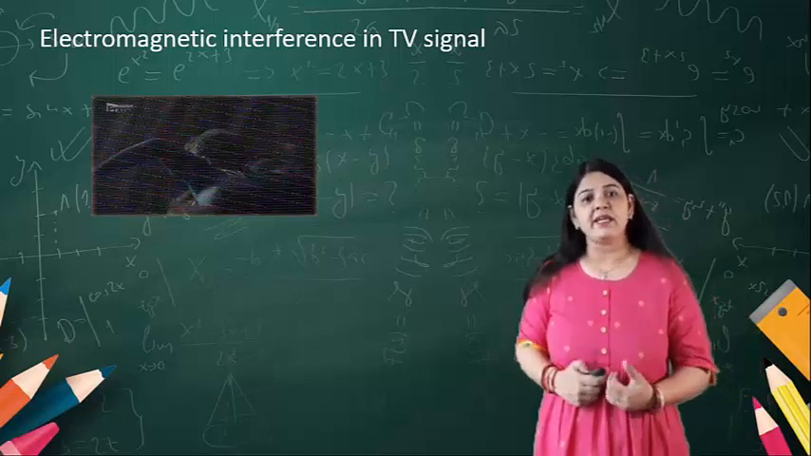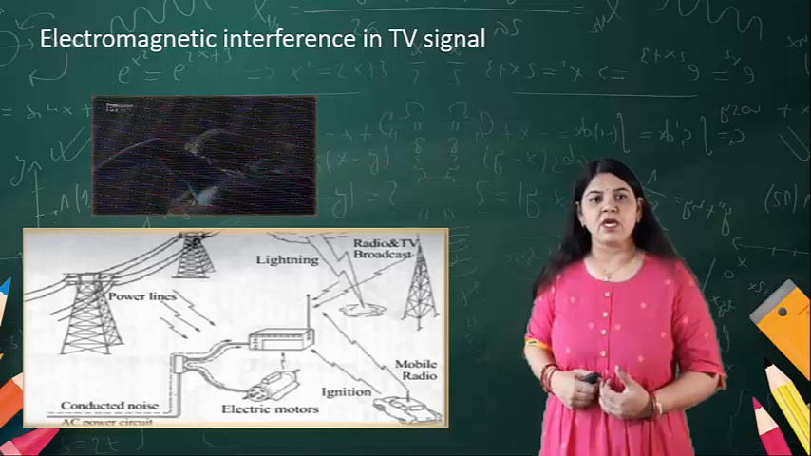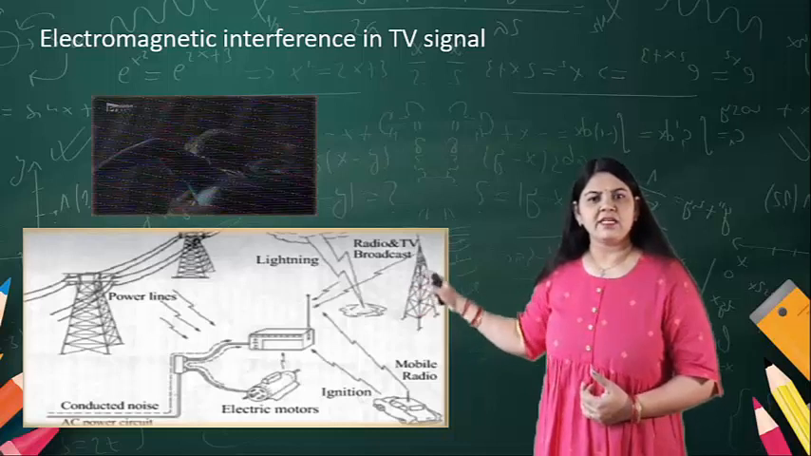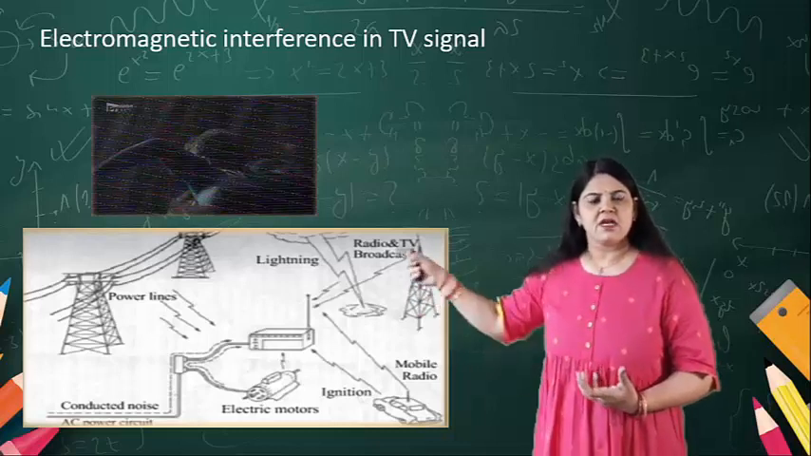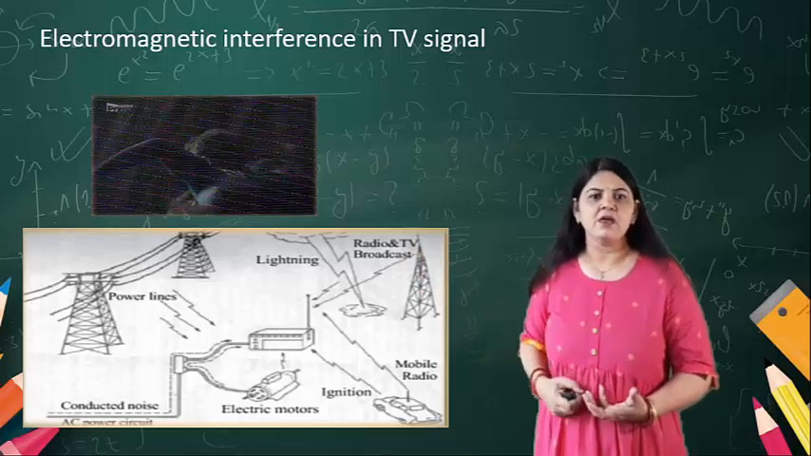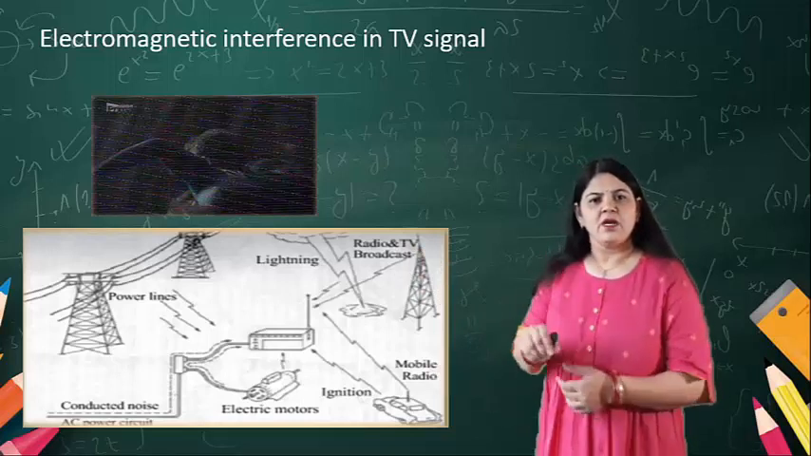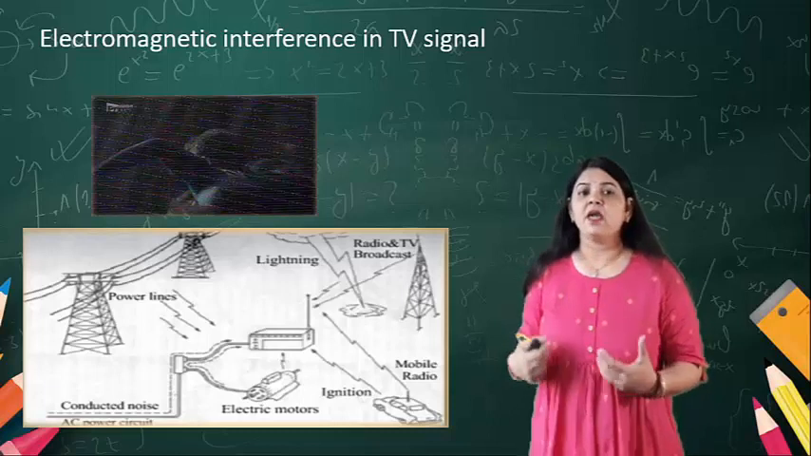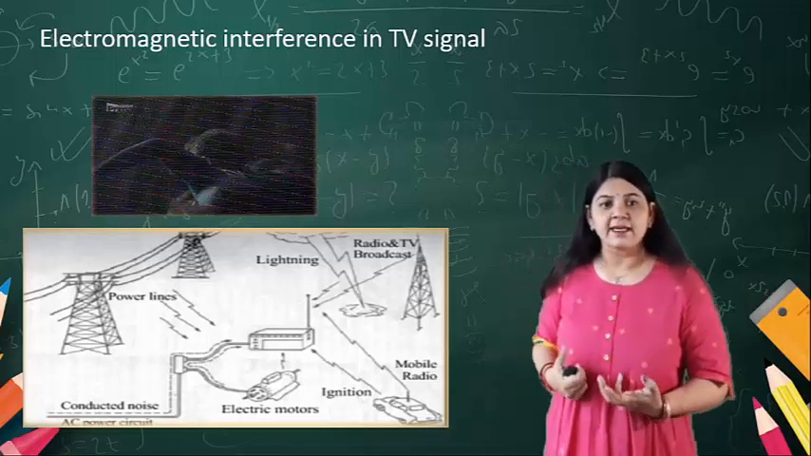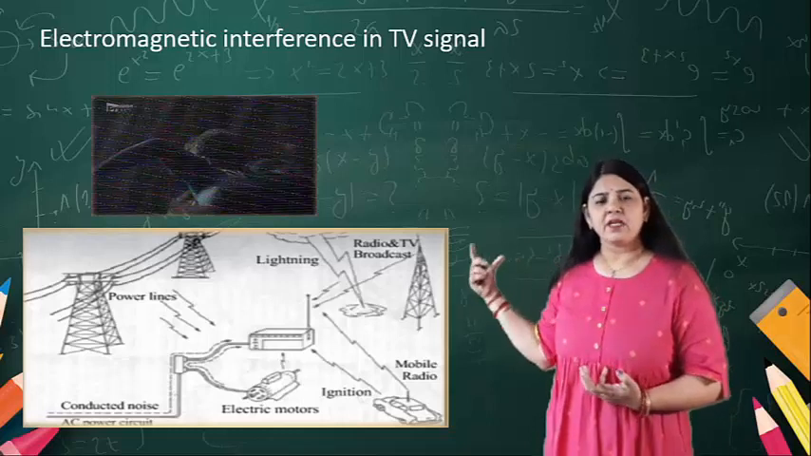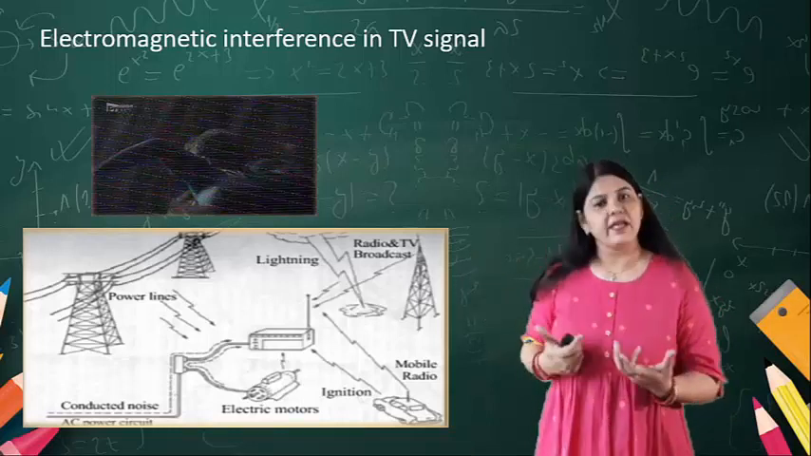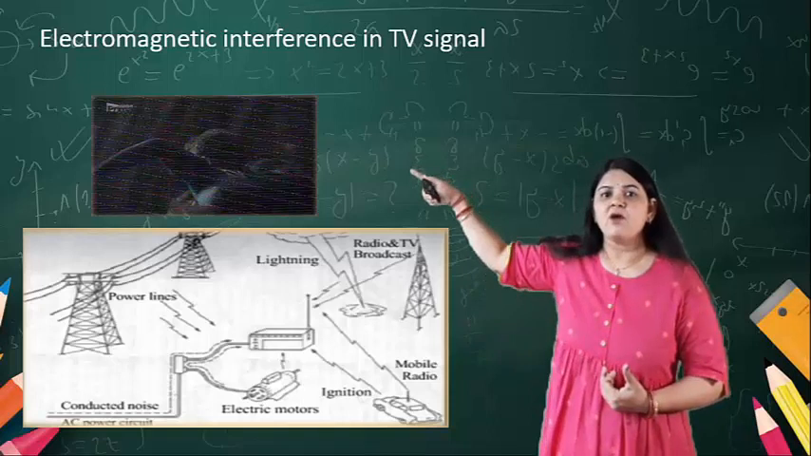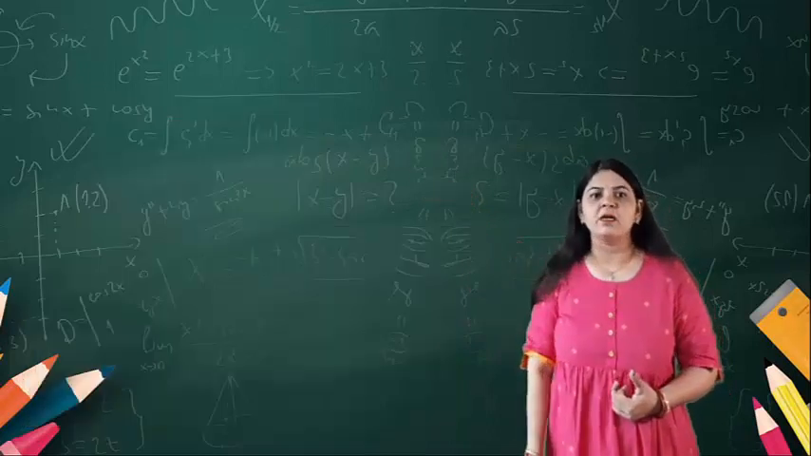Now consider electromagnetic interference in television, where the picture may look like this. Here you can see the tower, the transmitter as well as the receiver. There are high power lines, and mobile radios. Due to ignition, there could be interference. Some electric motors are running, and due to that noise can arrive. So while the receiver receives the signal, it may receive it with some interference, and due to that interference we may get such results in the television. It could be like this.